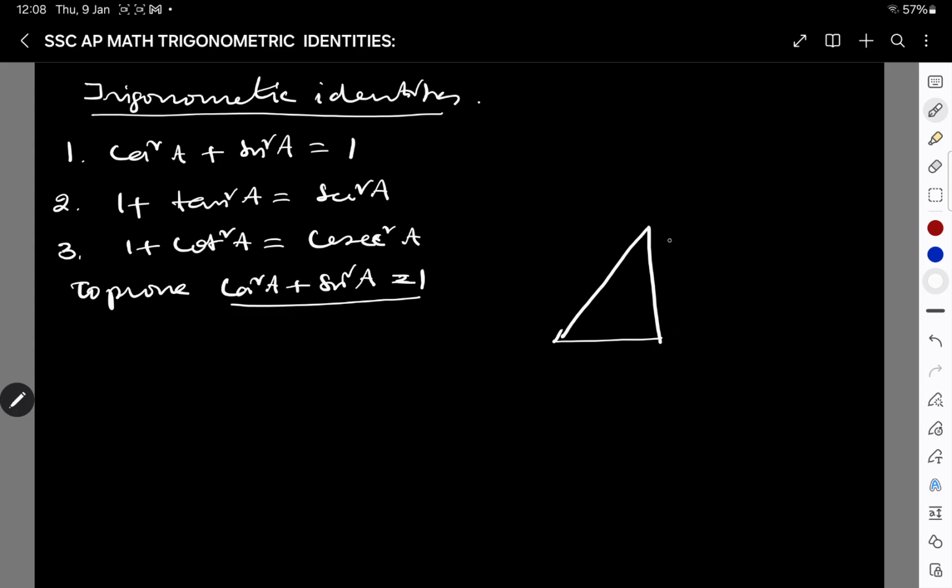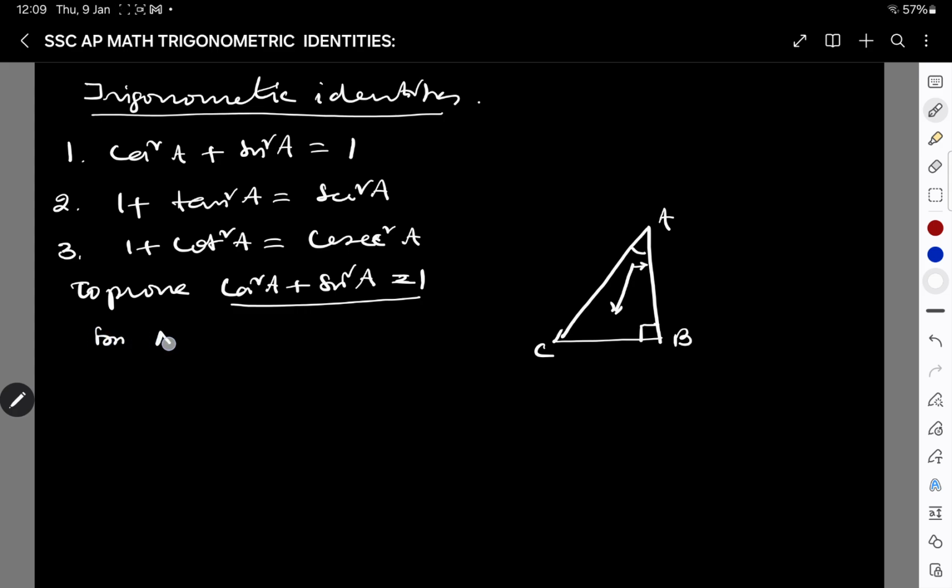This is triangle ABC, and you are speaking about angle A. Once you fix the angle, this is opposite, and this is adjacent. Hypotenuse is AC, opposite to 90 degrees.